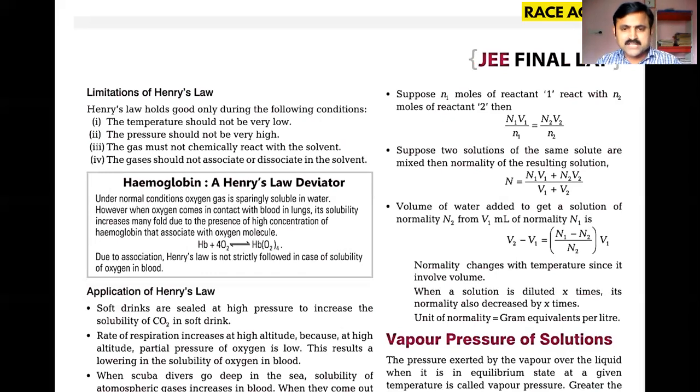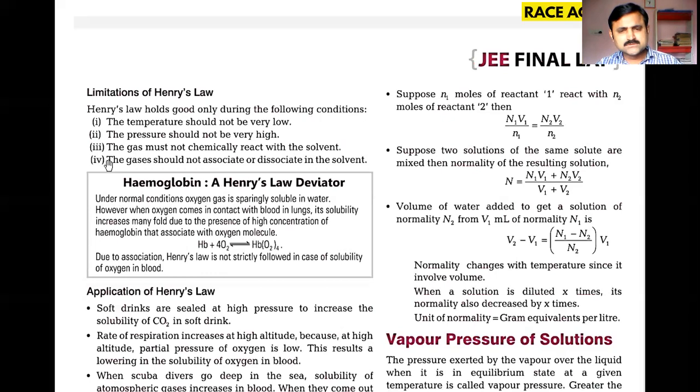And the gas should not associate or dissociate in the solvent, because some solutes, when you are preparing a solution, may undergo dissociation or association. Such solutions are also not said to be ideal solutions. They show anomalous behavior, which means they are violating some of the fundamentals of the preparation of a solution.